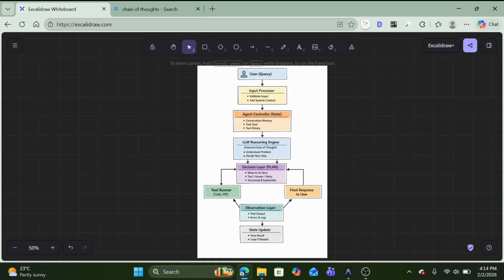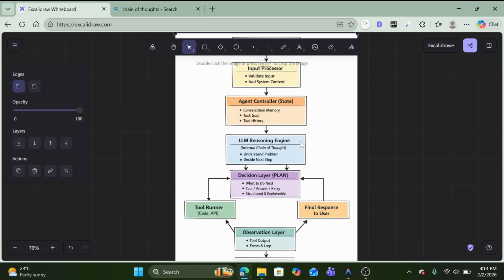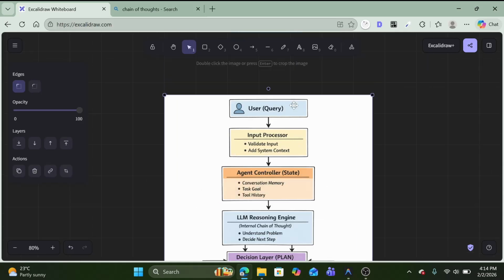Okay, so first let's understand the architecture. As you can see on the screen, the user asks a query. Let me just quickly make it bigger. So the user asks some query, opens the terminal and writes something like, hey, can you build a to-do list for me.